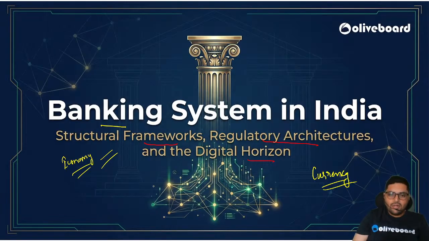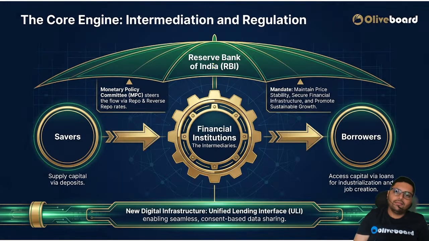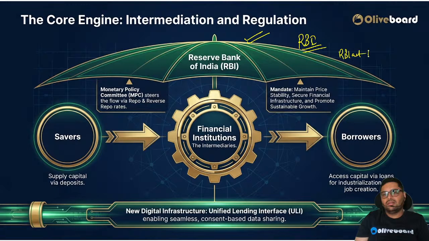When we study about the banking system, we have the Reserve Bank of India as an umbrella. Godfather. RBI is like a boss. RBI came from the RBI Act 1934, Reserve Bank of India.